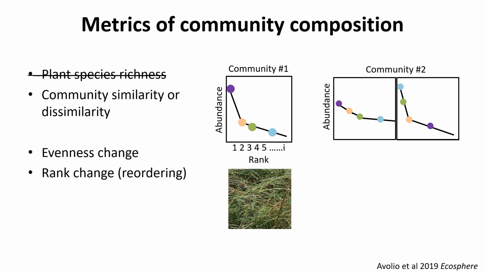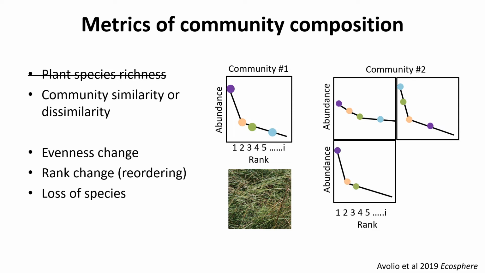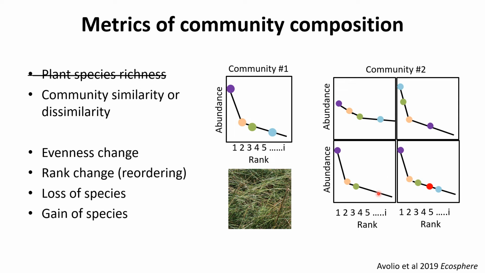In addition to changes in the existing species within the community, we of course could also see losses of species. Here that blue species has disappeared, or we could see gains of species. Here a red species has appeared. And this is distinct from thinking about just plant species richness, because if we had a loss of a blue species and a gain of a red species, there would be no change in the number of species in our communities, but we do have two species different in those new communities that are establishing.